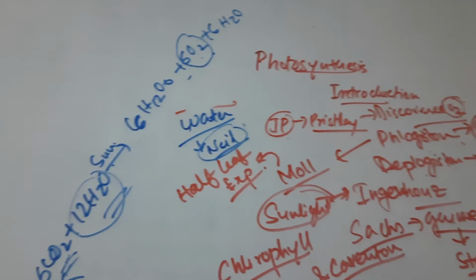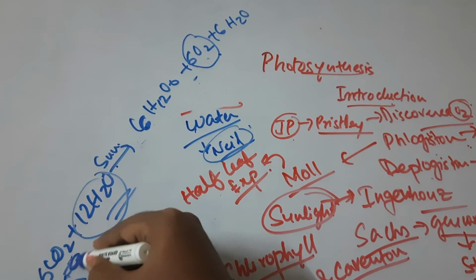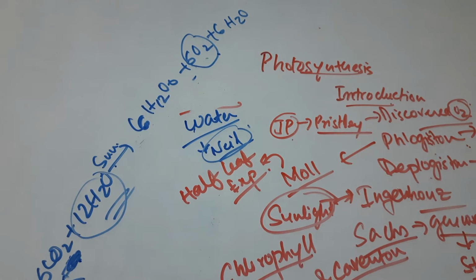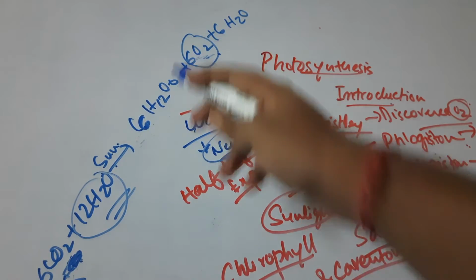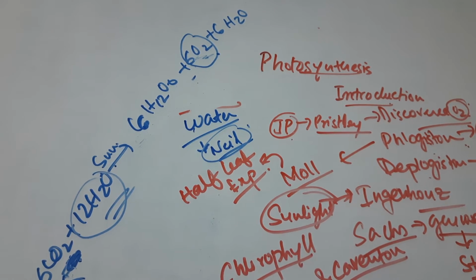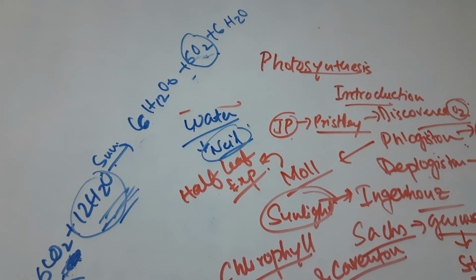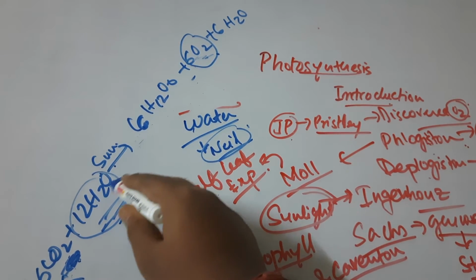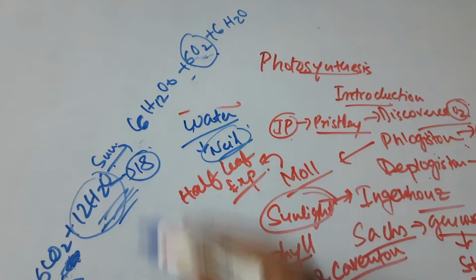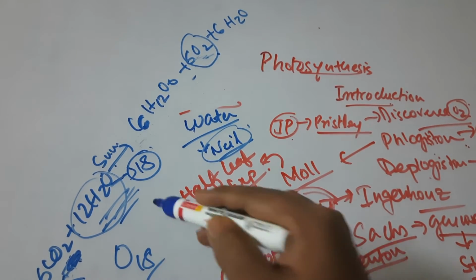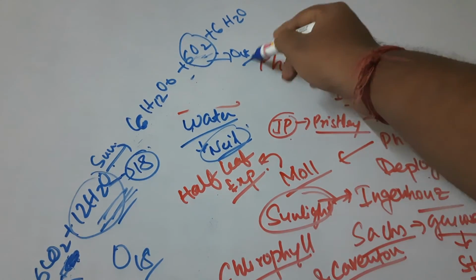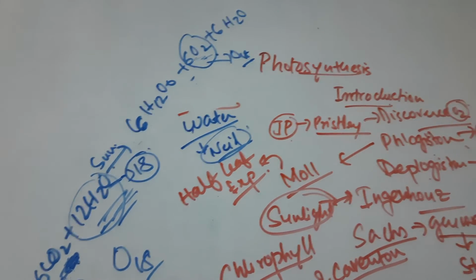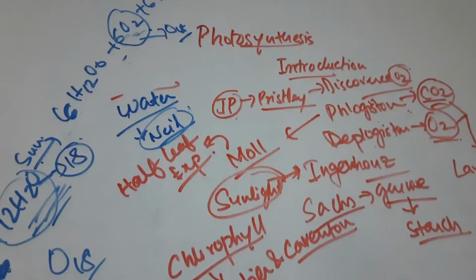So what can we simply do? We can make it radioactive, right? The radioactive CO2 will not give radioactive O2, but with radioactive H2O, if this oxygen is radioactive O18, then we will get radioactive O18 oxygen. So this idea was given by van Niel.